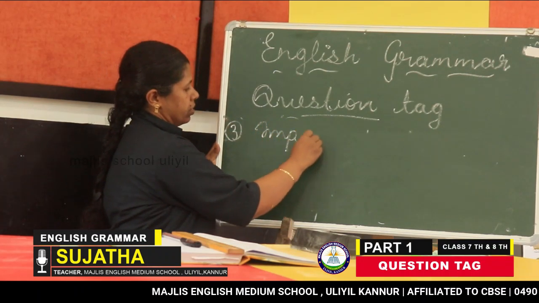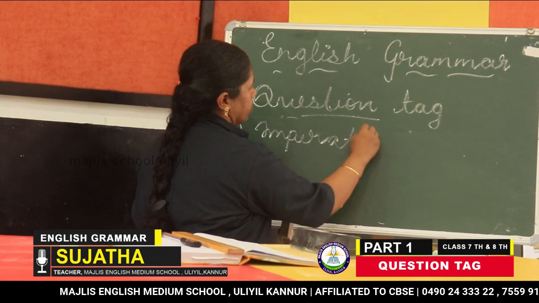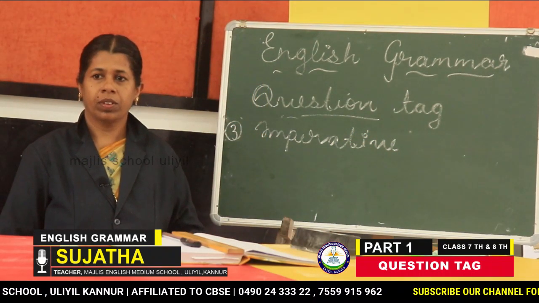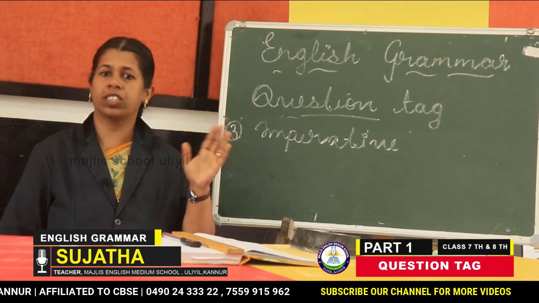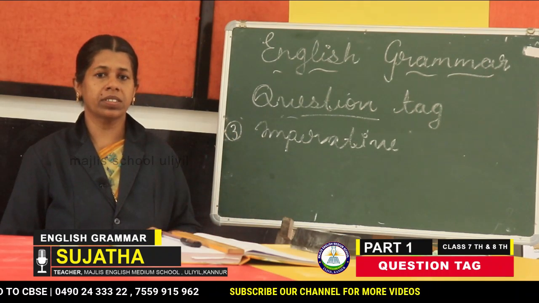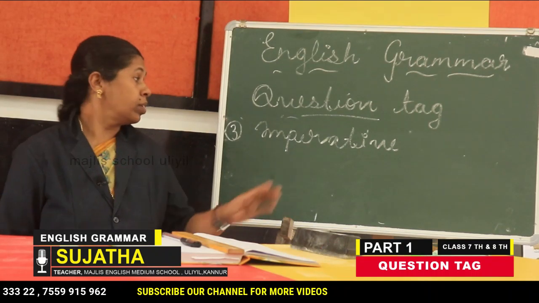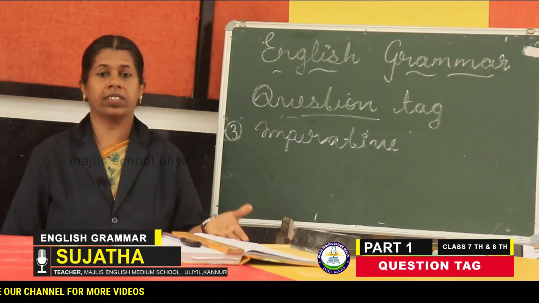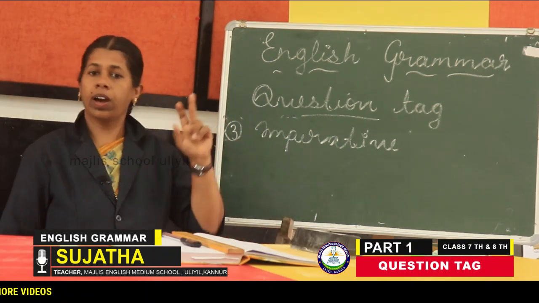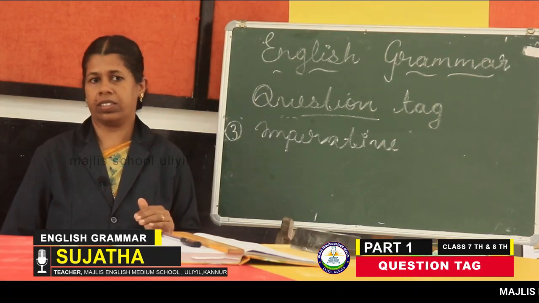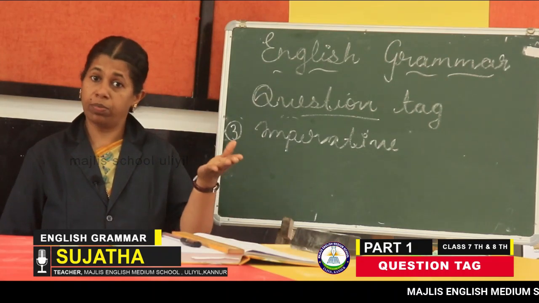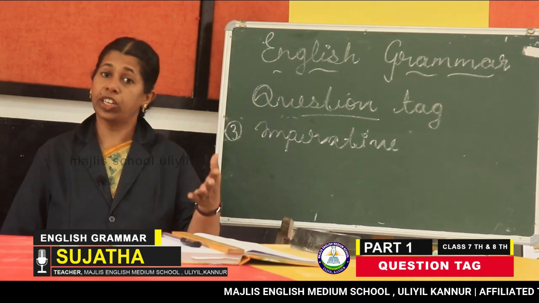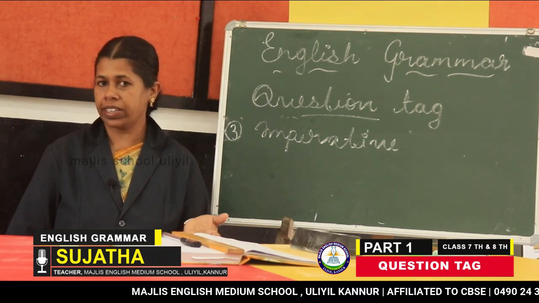Imperative sentence. What do you mean by imperative sentence? We have already studied that positive sentences take a negative tag, and negative sentences take a positive tag. Before we move to the question tag, in the old last year classes, you have already studied different types of sentences. What were they? Affirmative sentences, negative sentences, imperative sentences, interrogative sentences, and exclamatory sentences.